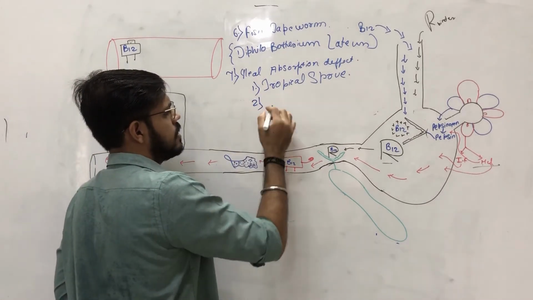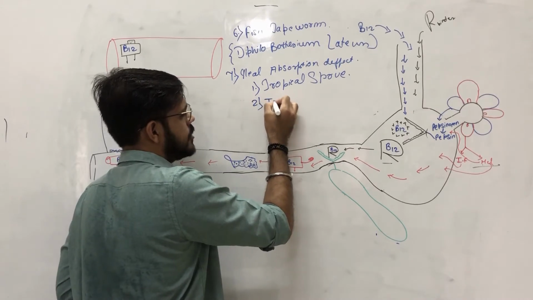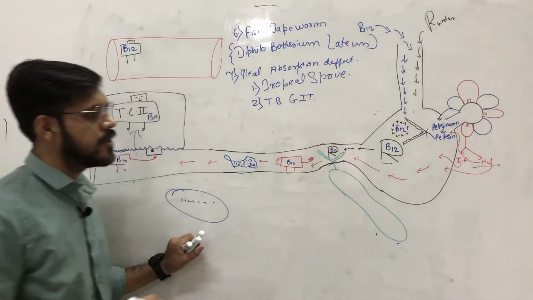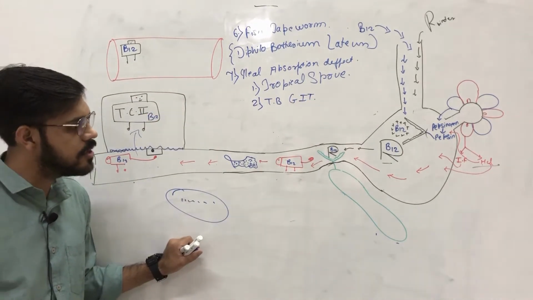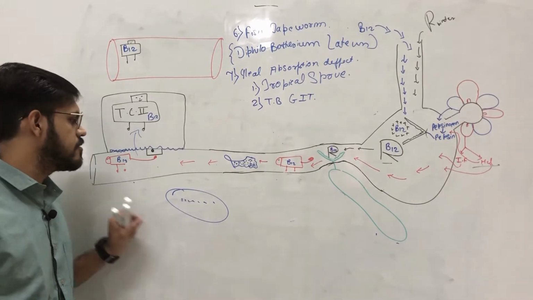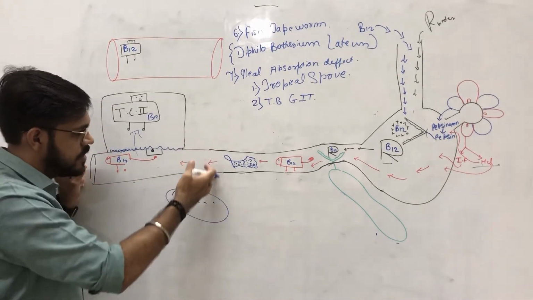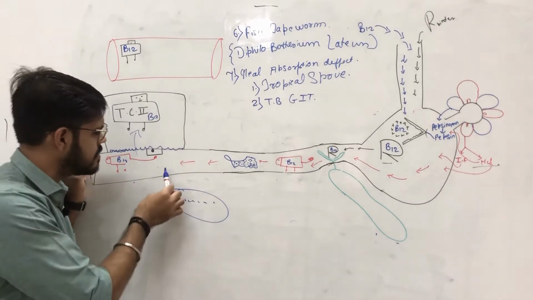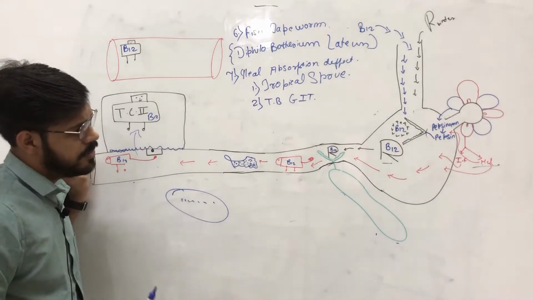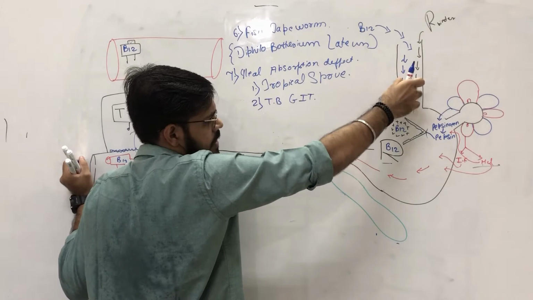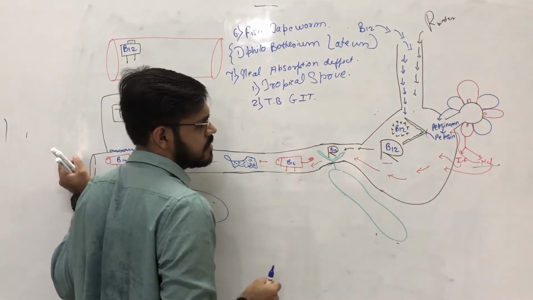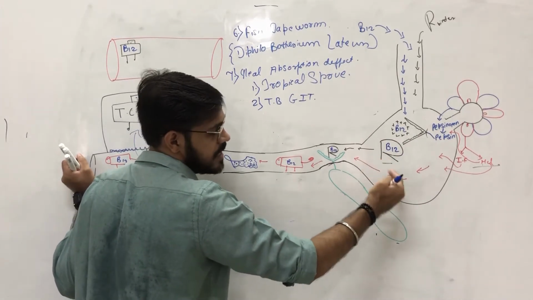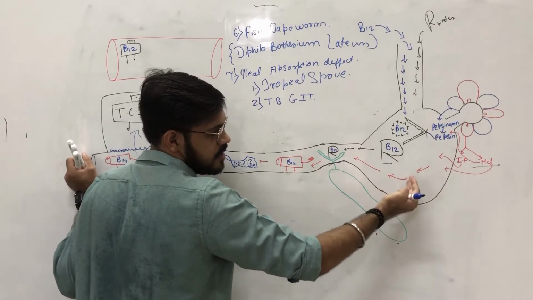Another reason is TB or tuberculosis of the GIT. If there is tuberculosis of the GIT, then the bacteria of tuberculosis will come to this terminal ileal region, and here it will settle down. Now, why do they settle down here only? Because as they enter the GIT, they come to the stomach. In the stomach, they can't make their residence, or they can't stay here because of the acidic nature of the stomach.